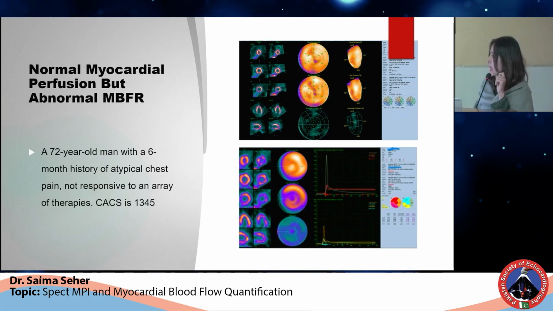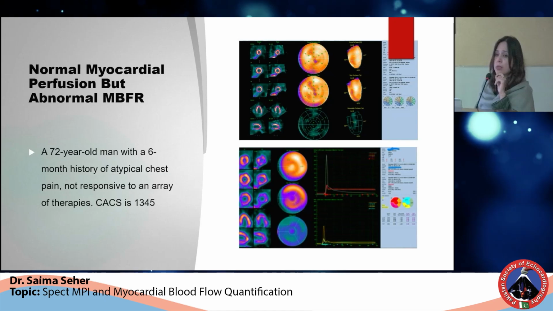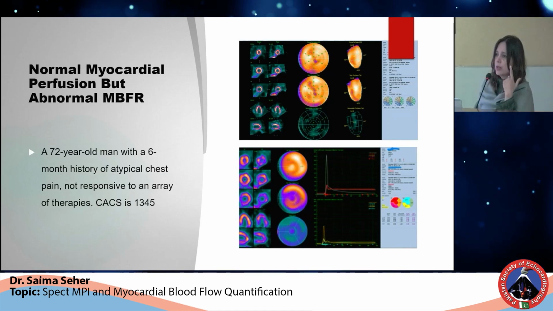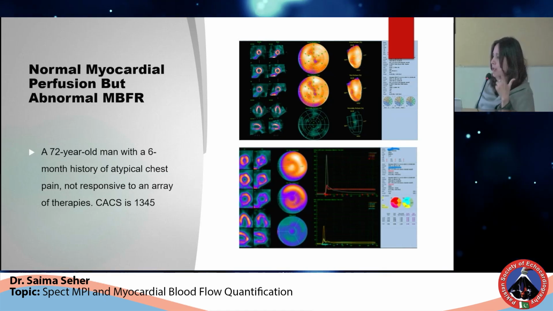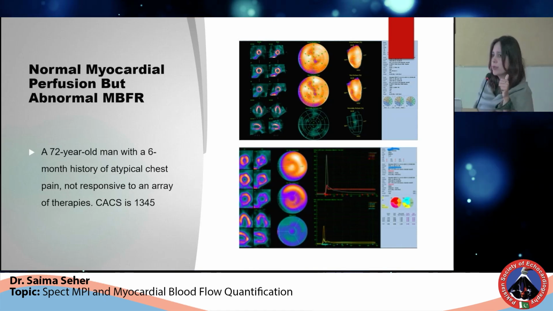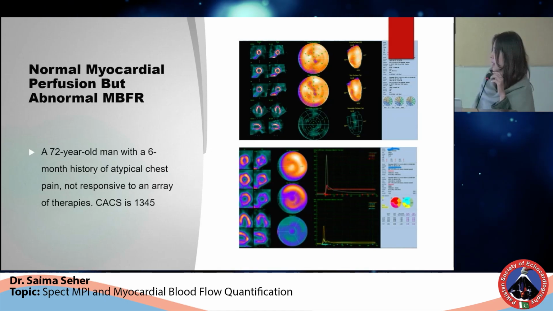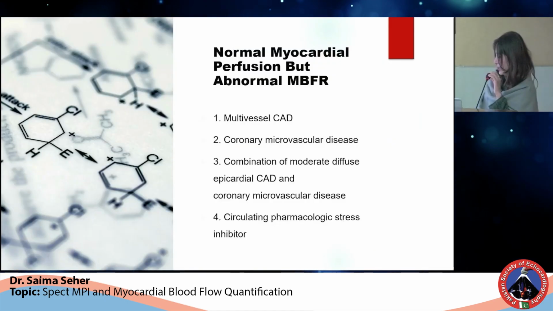But his stress MBF and MBFR was reduced globally and in all the 3 territories. So high calcium and reduced MFR. This requires further investigation. So coronary angiography was done. The patient had TVCAT, critical TVCAT, and afterwards CABG was done. So these are the cases.